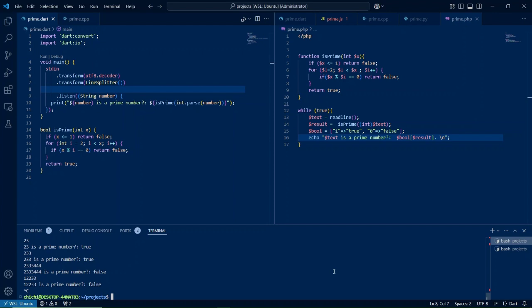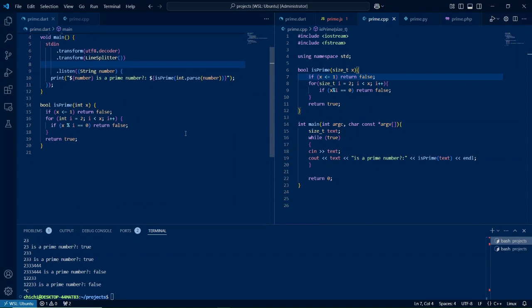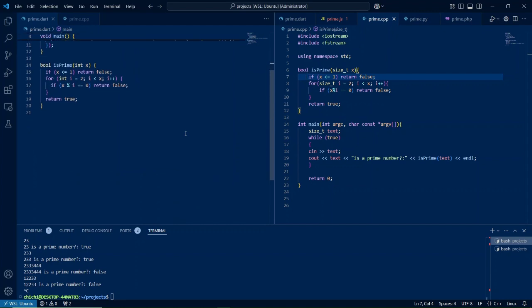so moving on, let's move on to C++. Now there are different ways of going about it in C, and in the future I would love to explore other ways in which we can interact with the standard input, or how we can manipulate the standard input. But as of now, I will leave that and use C++ as a comparison.